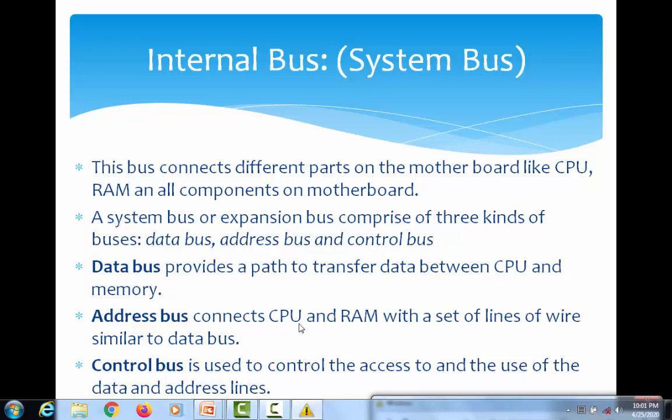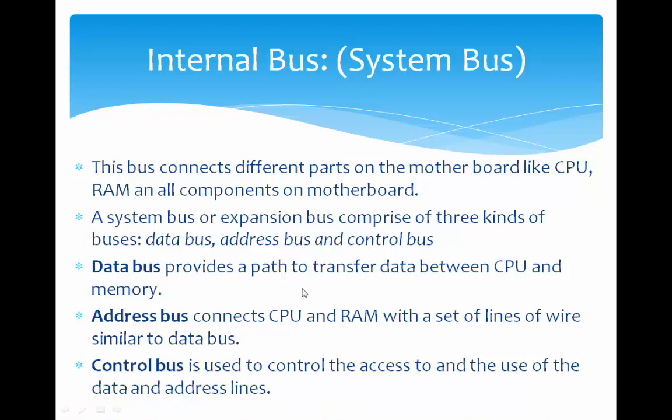Right, it means that the internal bus or system bus is responsible for connecting the components which are placed on the motherboard. This internal bus consists of three different buses: data bus, address bus, control bus. The responsibility of these three buses is to carry out particular operations. The data bus creates a path to transfer data between CPU and memory. Memory means primary memory. Whenever we want to transfer data between these devices, it is carried out by the data bus.